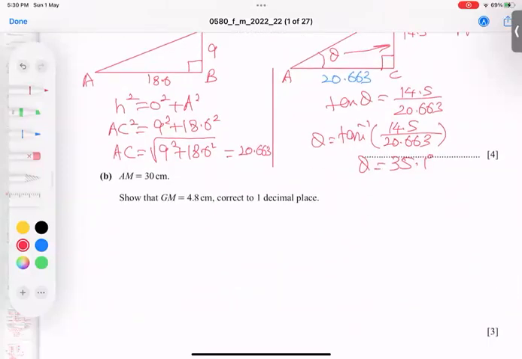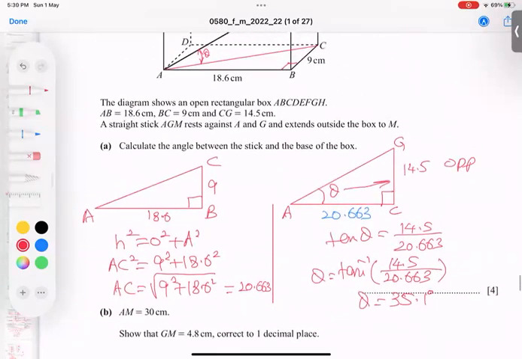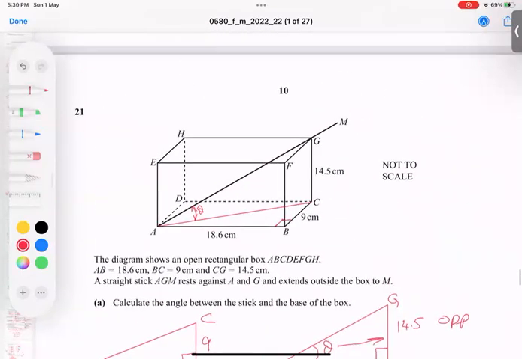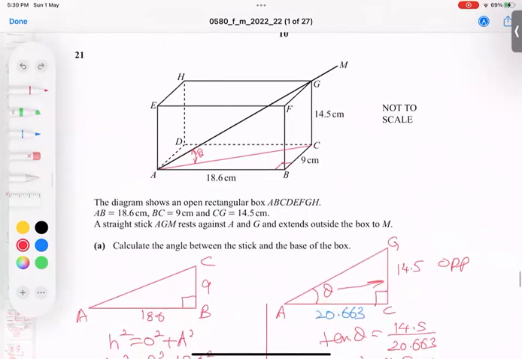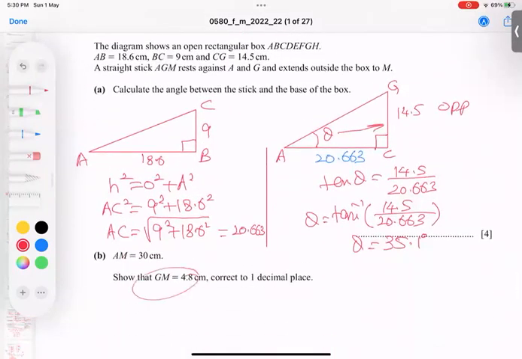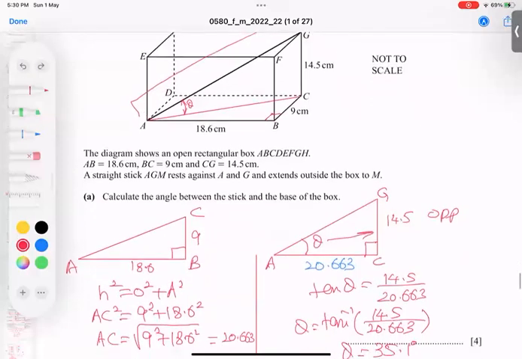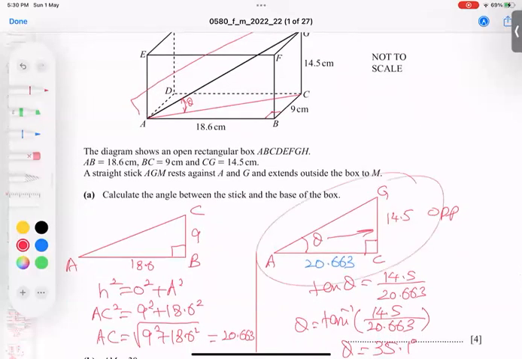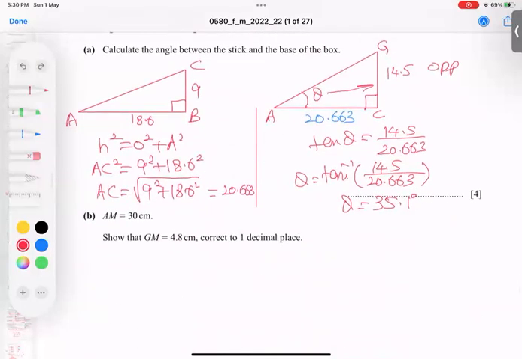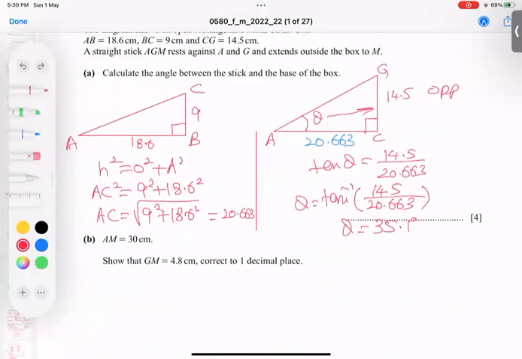Second part is asking AM is 30. Show GM is 4.8. Where's AM 30? This full length is 30. He said, show GM is 4.8. This is 4.8. So not a hard job. This length we have given. Find out AG and subtract from full. We get this answer, inshallah. So how to get AG? Yes, luckily we have this data available. Two sides given. You can use Pythagoras Theorem, get AG. Game is over. So show this one and correct to 1 dp.